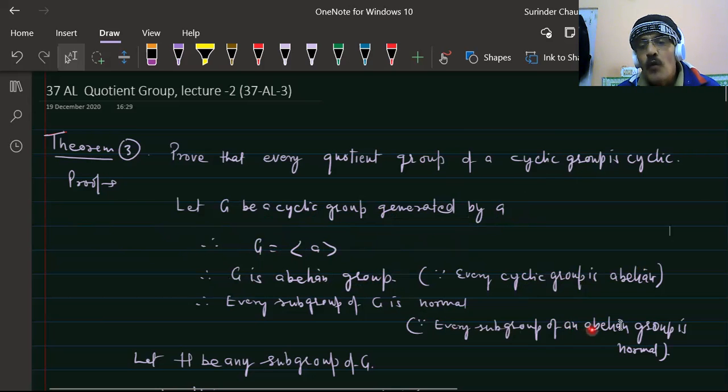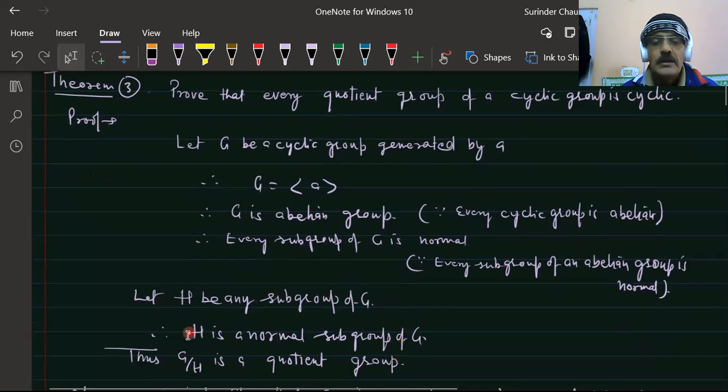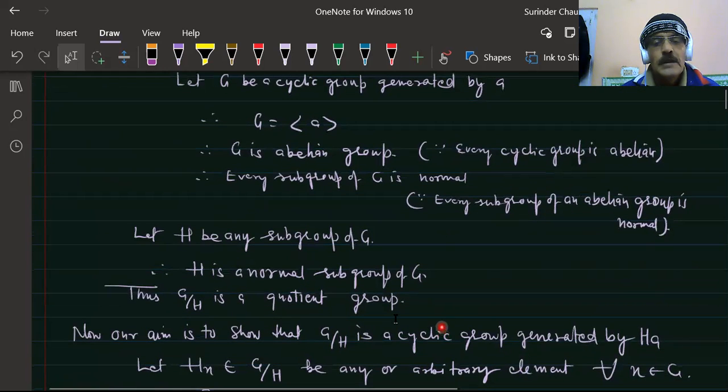Every subgroup of an abelian group is normal. So G is abelian, therefore every subgroup of G is normal. Let H be a subgroup of G. Therefore, H is a normal subgroup of G. Thus, G upon H is a quotient group.